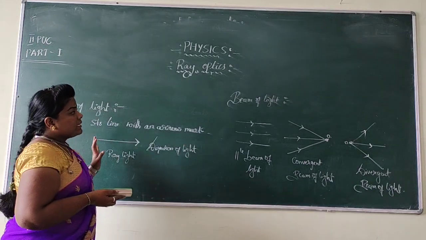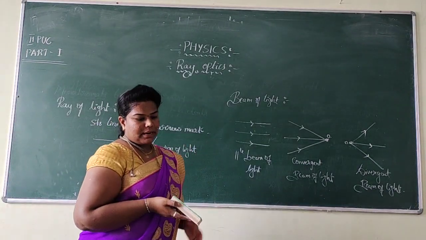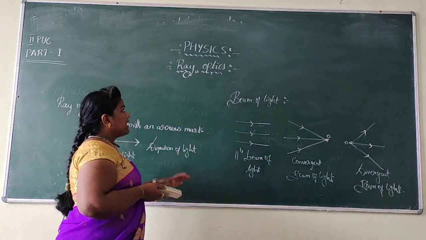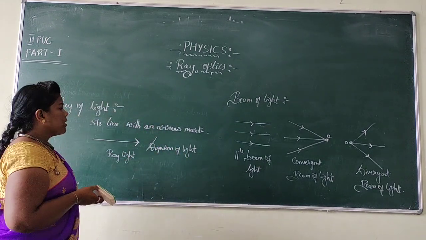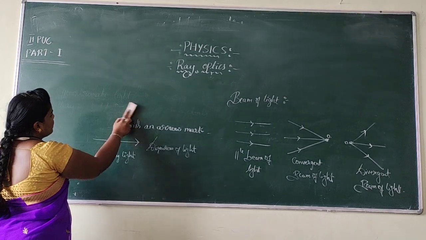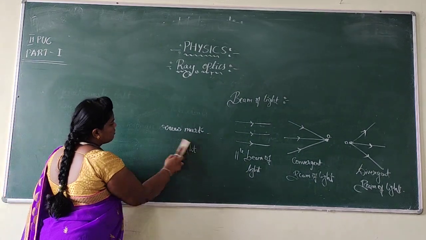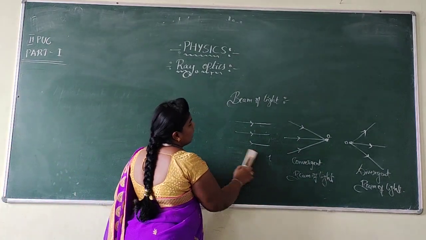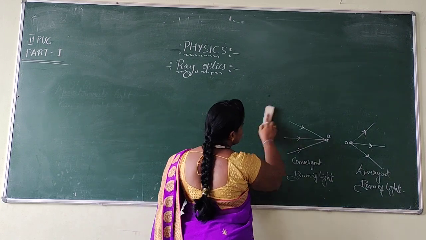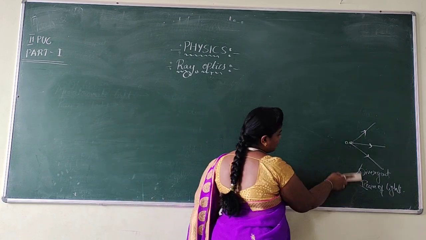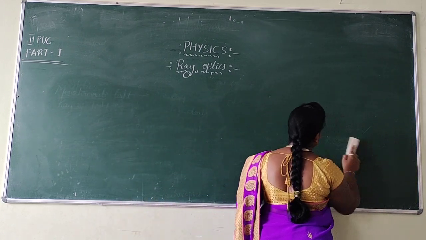My dear students, this is the simple introduction before getting into ray optics. The phenomena that come under ray optics are reflection, and another phenomenon, refraction.